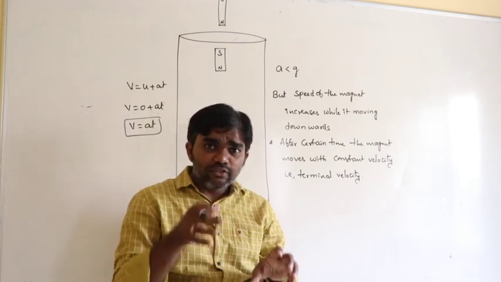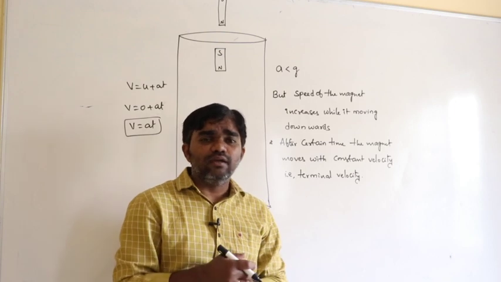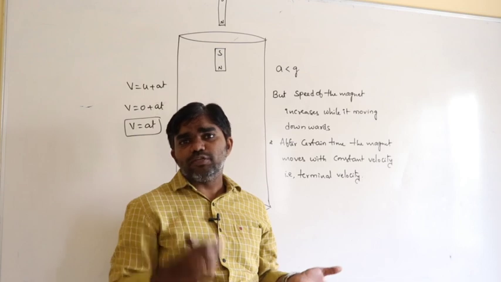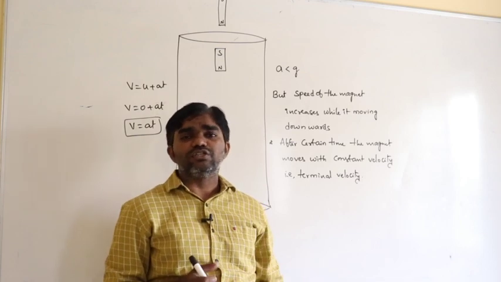After a certain time, the weight of the object must be balanced by the buoyancy force and the viscous force. From that point onwards, the object moves with constant velocity, which is called terminal velocity.